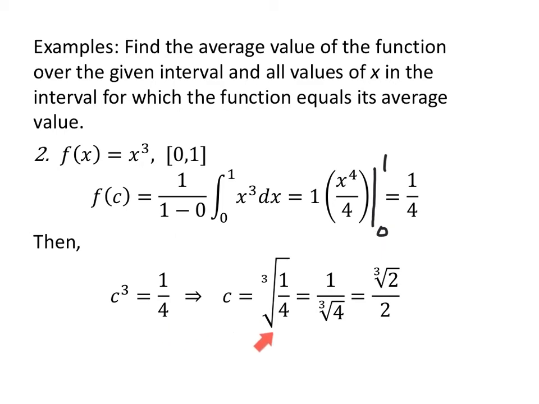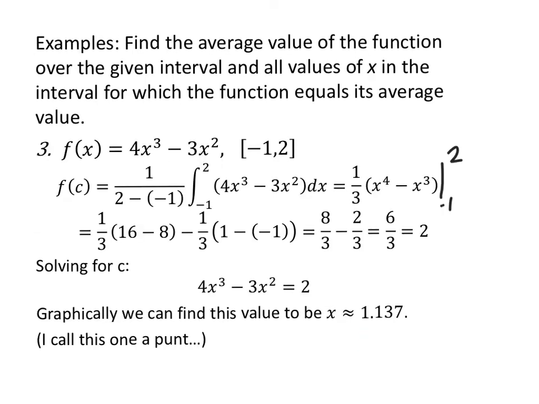Take the cube root of both sides. The cube root of 1 is 1. The cube root of 4 is the cube root of 4. But if I were to rationalize this, I'd multiply both the numerator and denominator by the cube root of 2, because the cube root of 2 times the cube root of 4 is the cube root of 8. The cube root of 8 is 2. In my numerator, 1 times the cube root of 2 is the cube root of 2. So here's my average value, and the c value that gets me there.